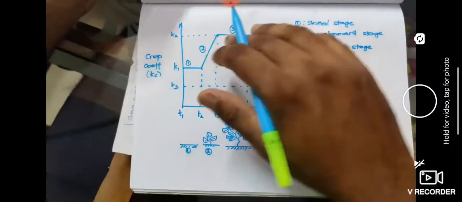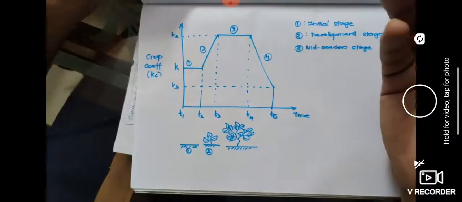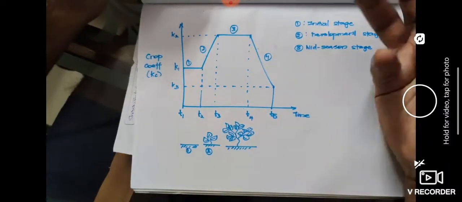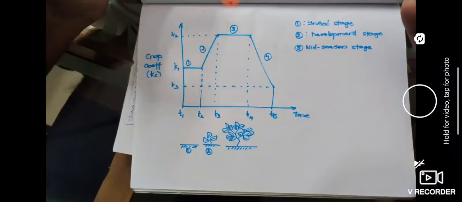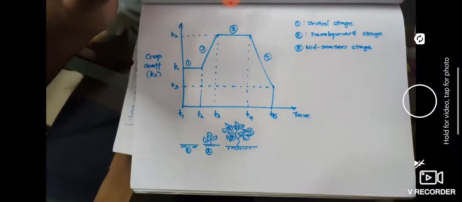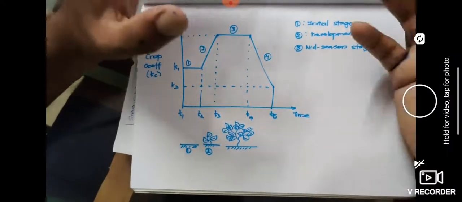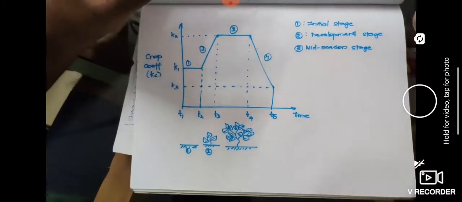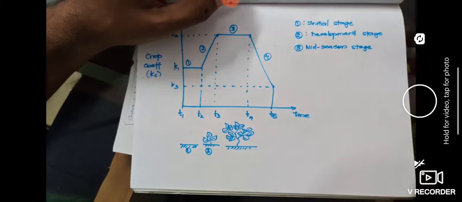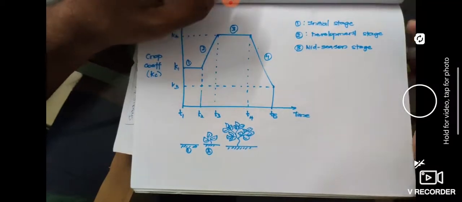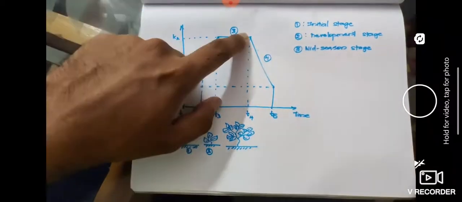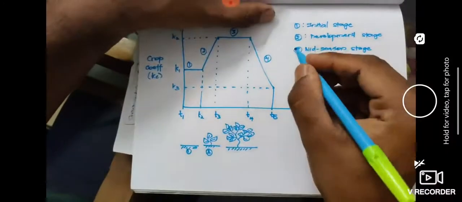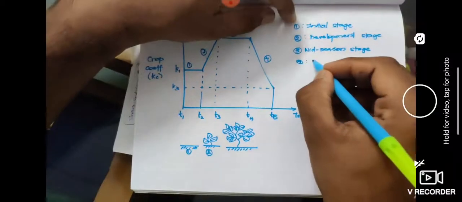Now as it has matured, it has given the product. If you're talking about wheat, the wheat grain might have come. Once you harvest it, it will slowly deteriorate. It will be coming to the end of its life cycle and starting to die off. So that's the final stage. The water requirement will again decrease since you have had the harvest. That stage is called the late season stage.